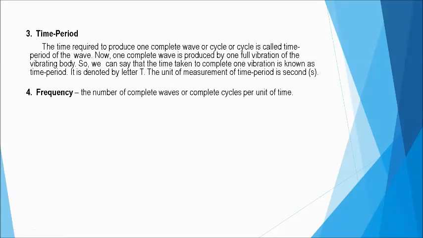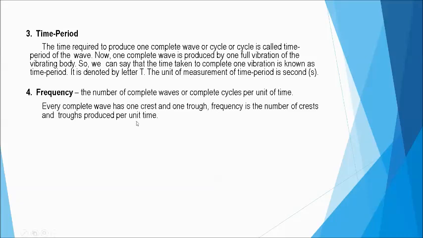Now, another characteristic is the frequency. Ano yung frequency? It is the number of complete waves or complete cycles per unit of time. Okay, so ilang wave cycle over a certain period of time, that gives you the frequency. Now every complete wave has one crest and one trough. So therefore, frequency is the number of crests and troughs produced per unit time.